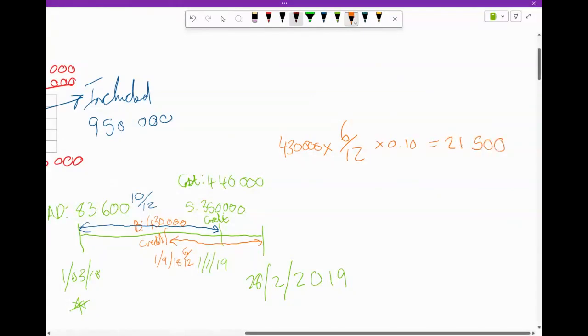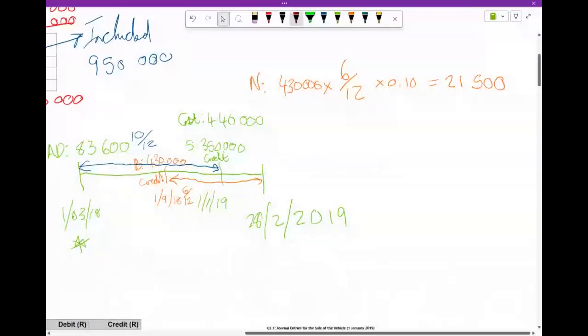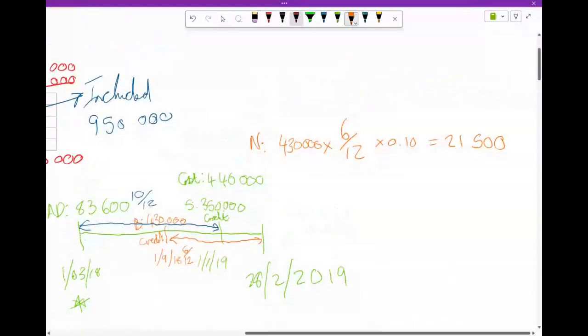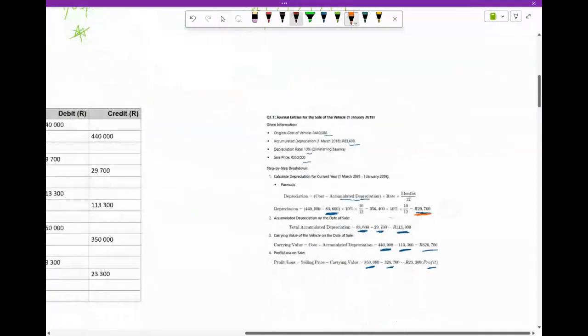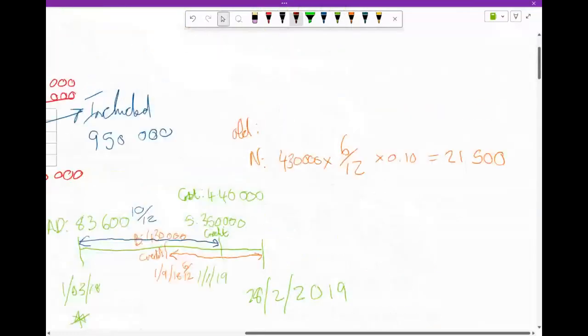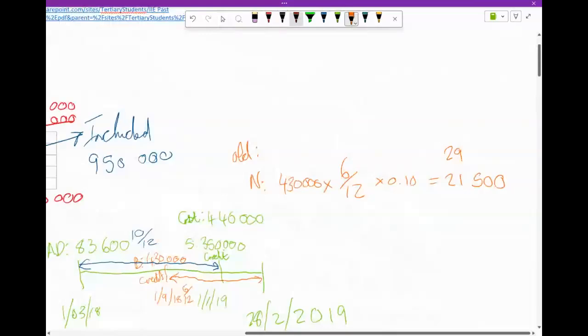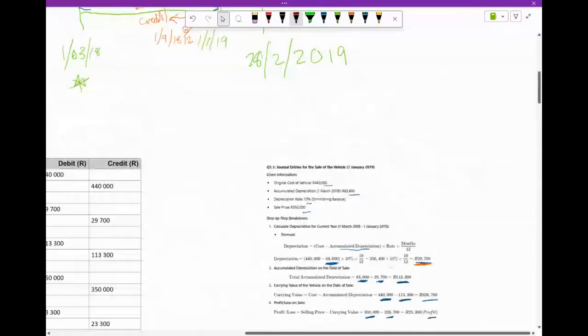21,500. Okay, sharp. This is depreciation on the new. We have already calculated the depreciation that took place in this financial year on the asset that we disposed of. I don't know if you want to call it old or the asset we disposed of, but that's what we're referring to. So we just need to go and find it. So it's this 29,700, isn't it? Yeah, 29,700.